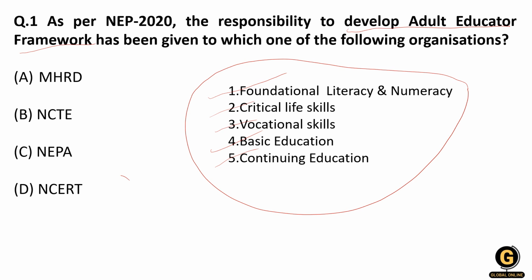The organization which is responsible for it is NCERT. So remember, there are 5 main aims of the adult educator framework, and the responsibility is given to the NCERT. I hope you all remember. So remember these 5 aims: basic foundational literacy, critical life skills, vocational skills, basic education, then continuing education.